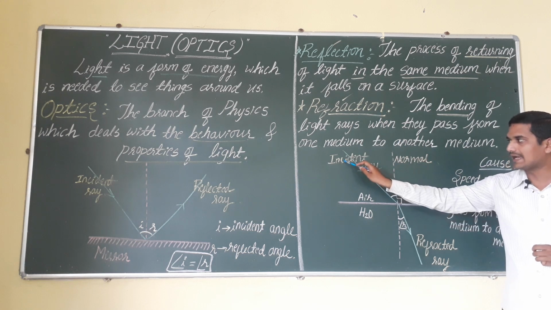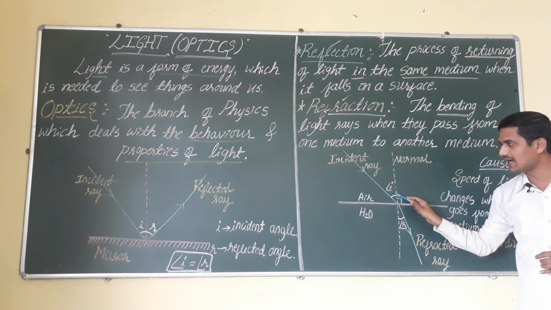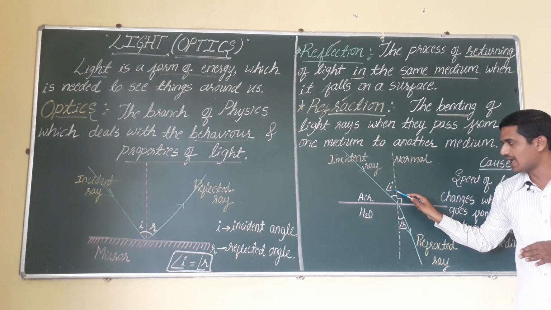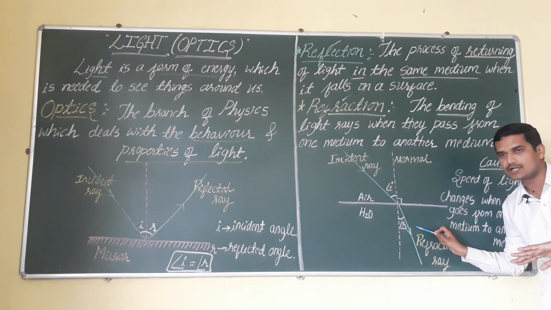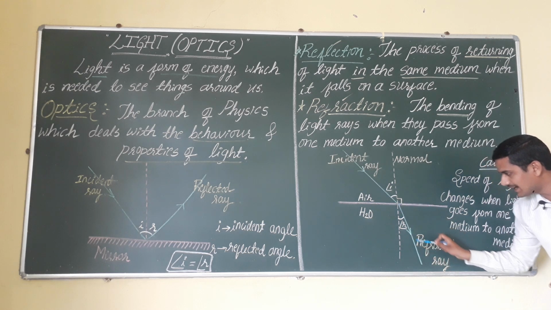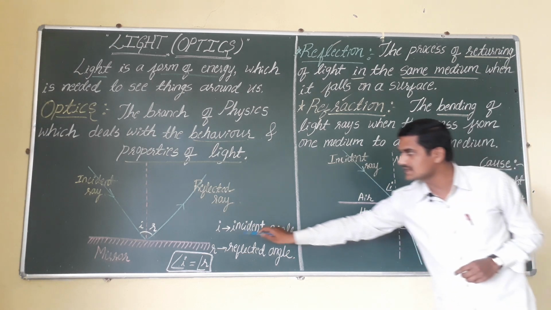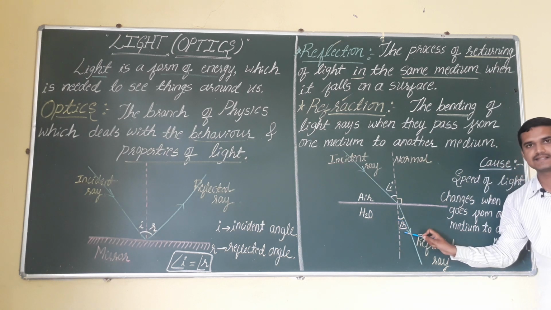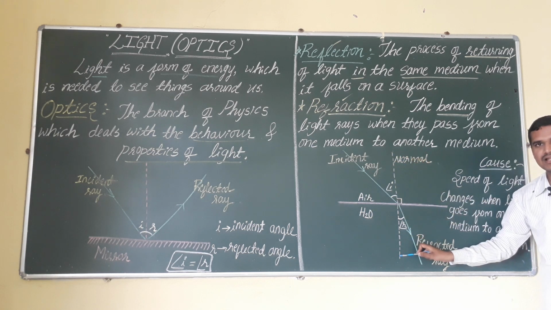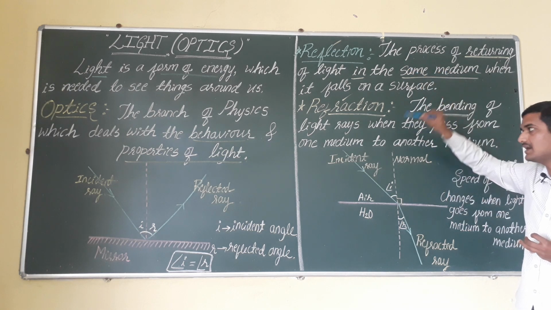Observe here. The light passing through this water is called the incident light ray, and the angle made here is called the angle of incidence, or incident angle. It won't come in a straight path, it is going to change its direction, or bend towards the normal line here. This ray is called the refracted ray. Remember, this is called the refracted ray, but that one is called the reflected ray. The angle made from the normal line is called the angle of refraction. And this imaginary line that I have taken is called the normal line. So this is the major difference between reflection and refraction.